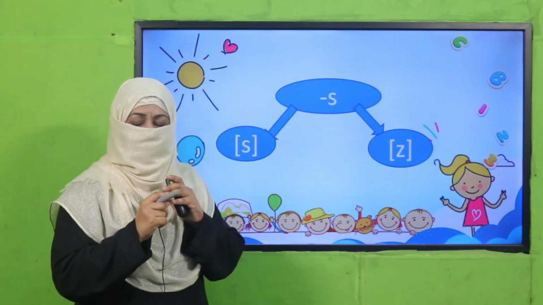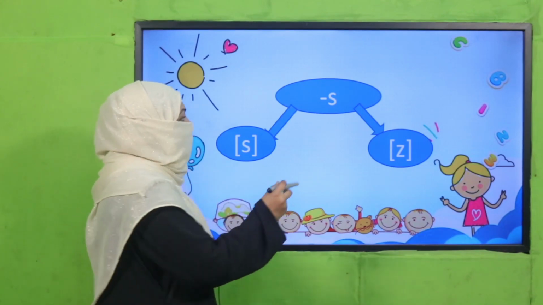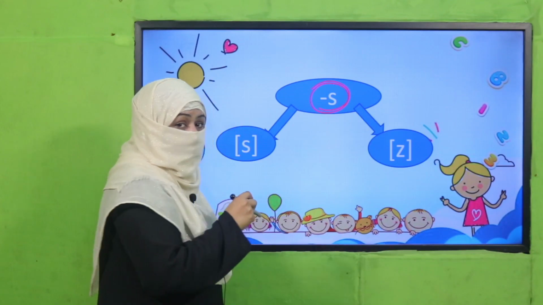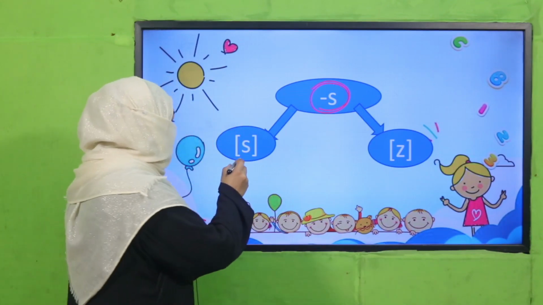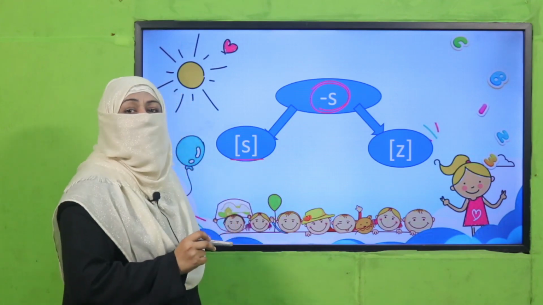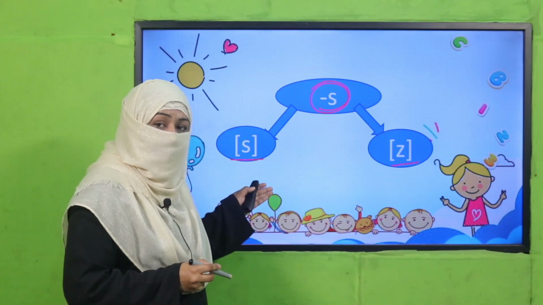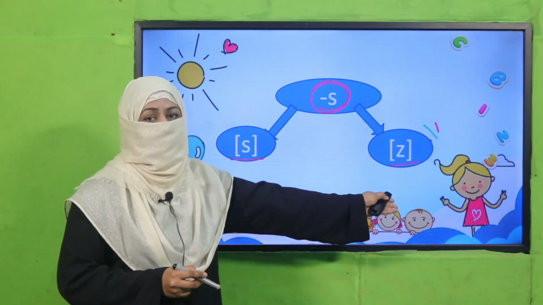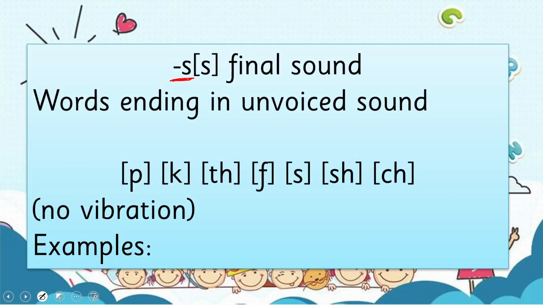So what we have learned so far, to make a naming word plural, what do we do? We add S at the end of that naming word. Now at the end of that naming word, when we add S, we can pronounce it as S or Z. How will we find out whether it will be pronounced with this sound or this sound? That's very simple. If before the S letter, the word is ending in an unvoiced sound.